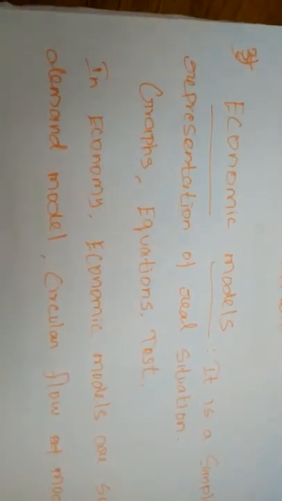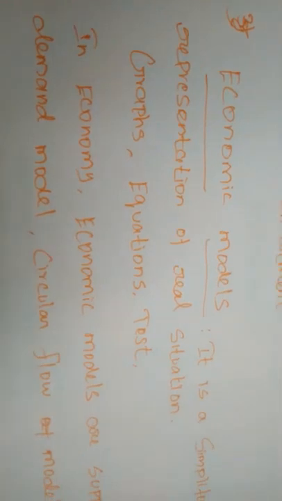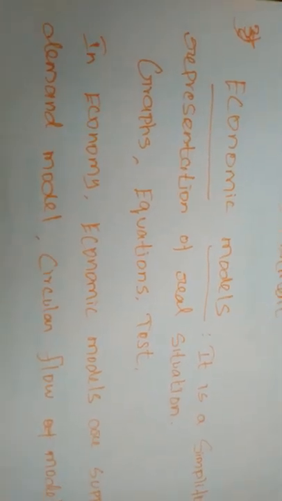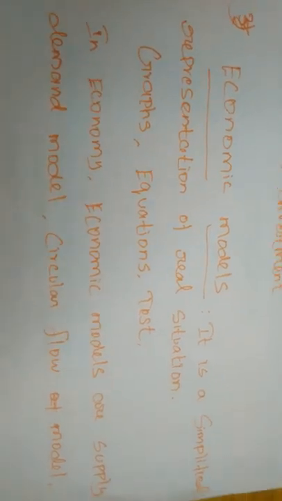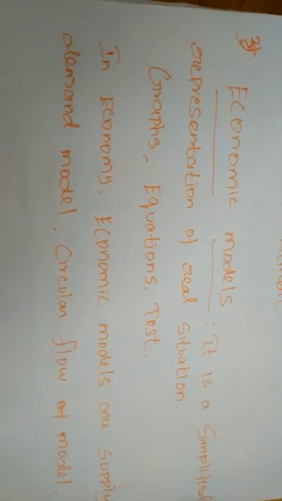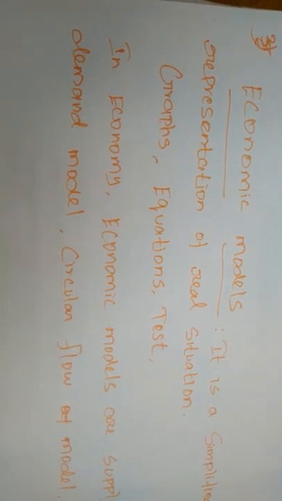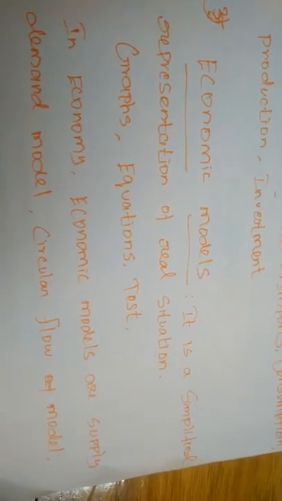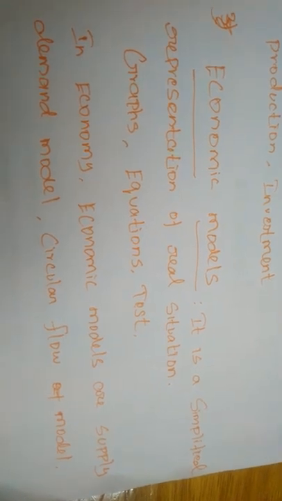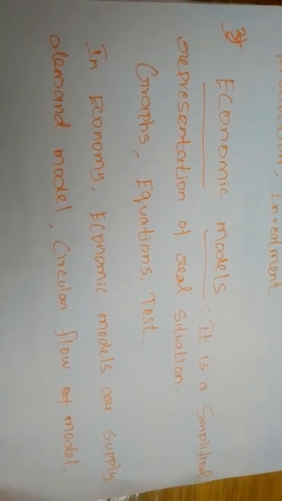Simply, if you want to say about the circular flow of income model, the factors of production, income, goods and services move from one sector to another, right? One sector, meaning from the household sector to firms or government. By using the circular flow of income model, we can clearly understand how the income, goods and services and factors of production move from one sector to another. That is the use of the circular flow model.